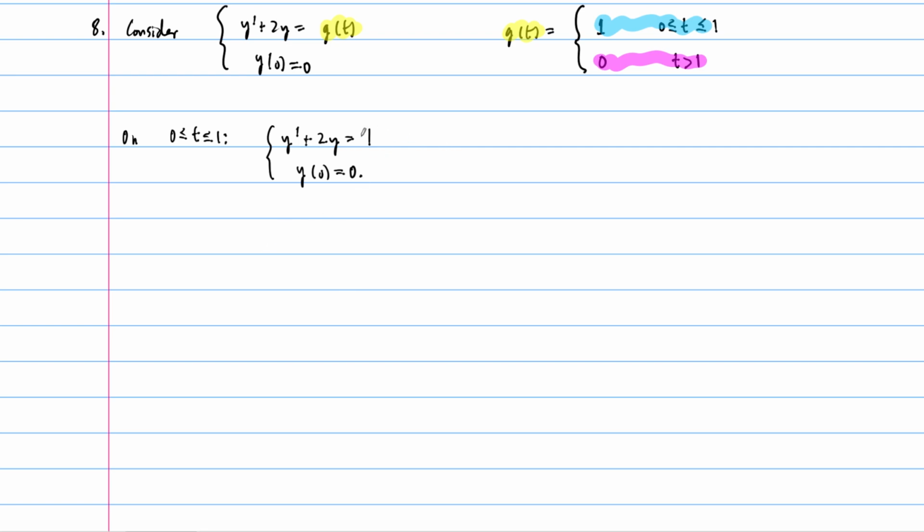This is a linear equation, so we can use our integrating factor method. Our mu is going to be equal to e to the integral of 2 dt, so this is e to the 2t.